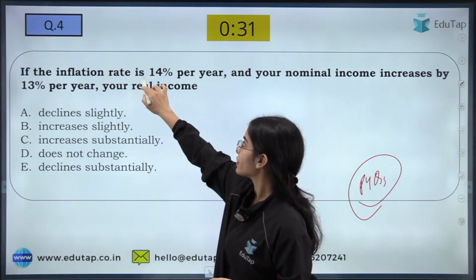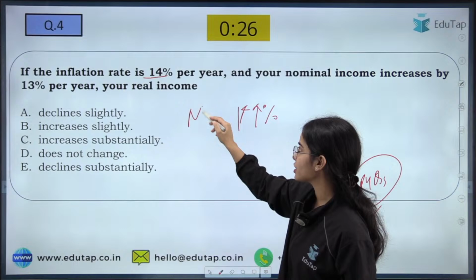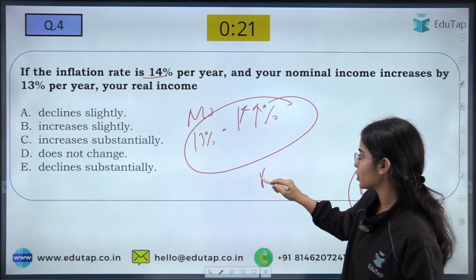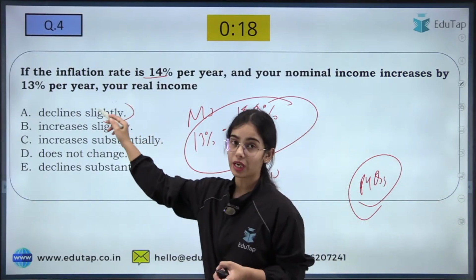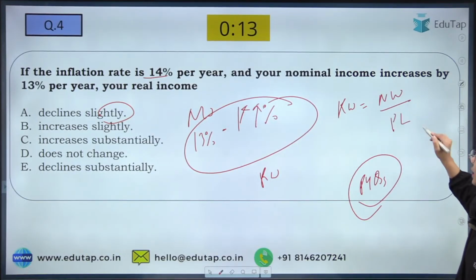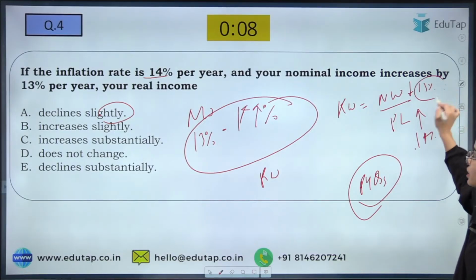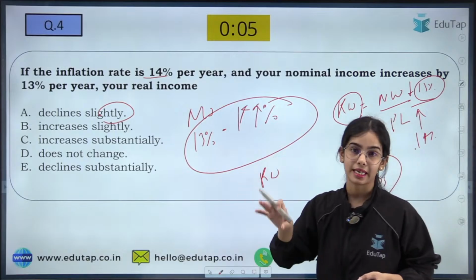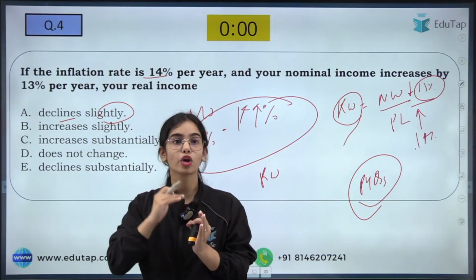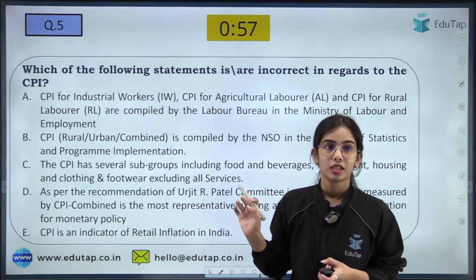Okay. If the inflation rate is 14%, while your nominal wages are increasing by 13%, that means your real wages are declining slightly. Because your real wages are your nominal wages divided by the price level. The price level is increasing by 14% while the nominal wages are increasing by only 13%. So your real wages are declining slightly. If inflation is rising faster than your nominal wages, that means your real wages are declining slightly. So this is the idea.